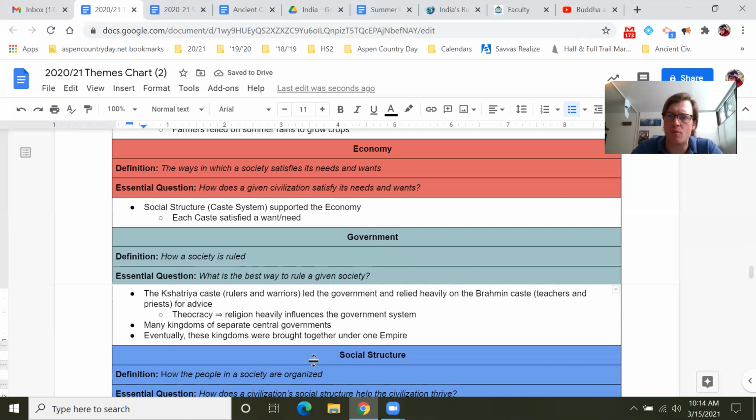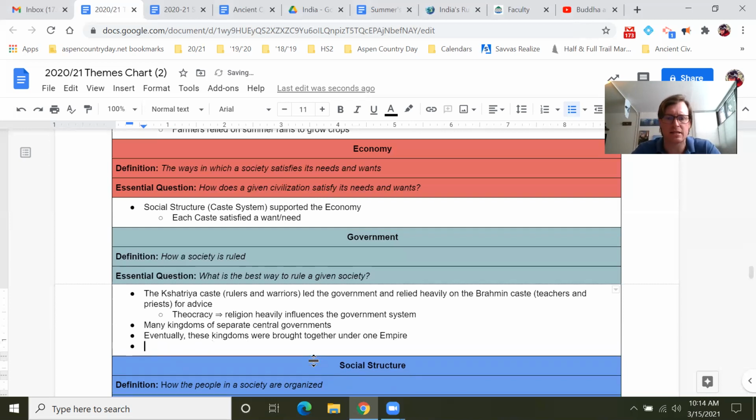We haven't really talked about what an empire is, so let's define that. Equal, shift, period. What's an empire? An empire is a large group of territories ruled by a single leader.